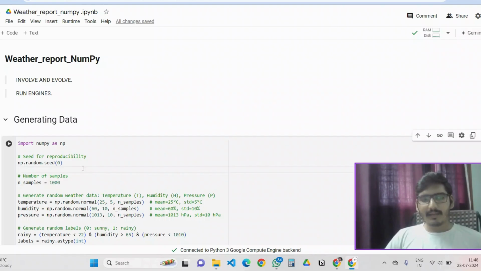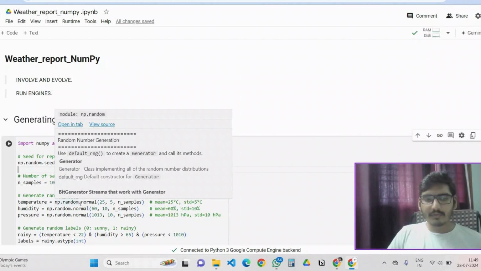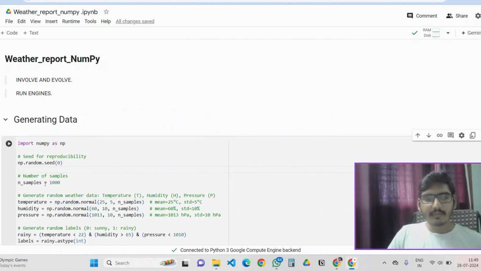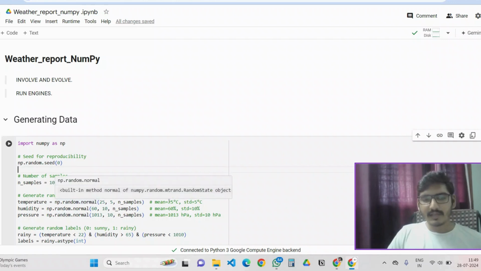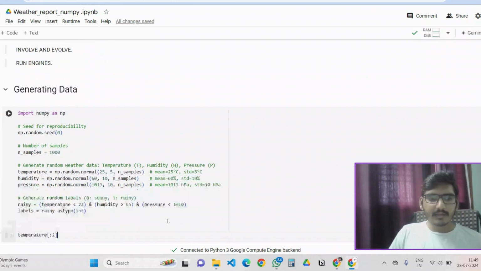I am creating simple weather report data involving temperature, humidity, and pressure. I'm importing NumPy. After that, the random seed is given as 0, and here the temperature, humidity, and pressure are generated. It gets 1000 random samples with a normal distribution which has a mean of 25 degrees and a standard deviation of 5 degrees. Similarly for humidity and pressure respectively.